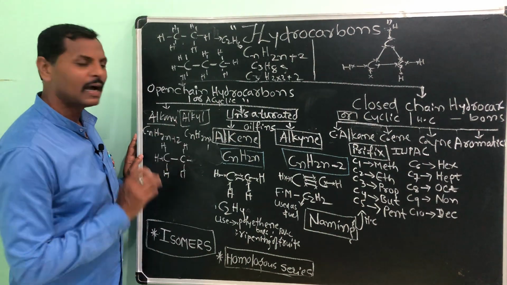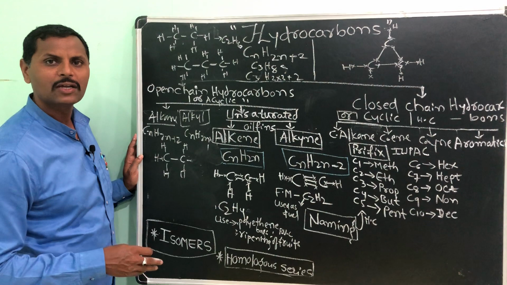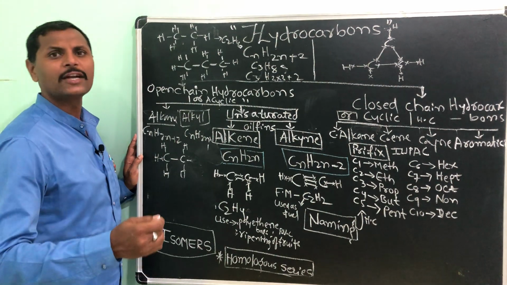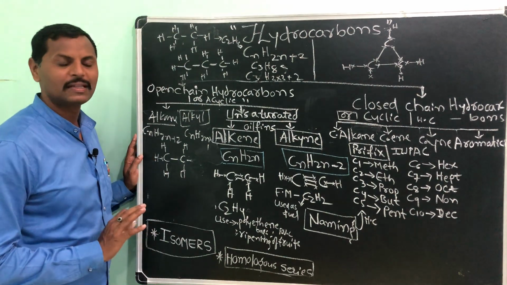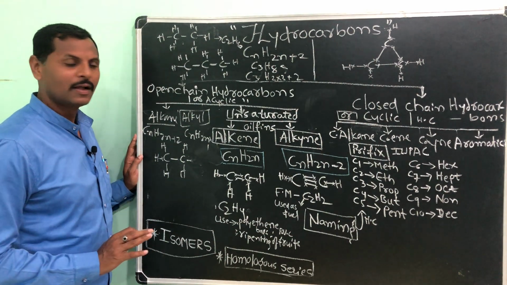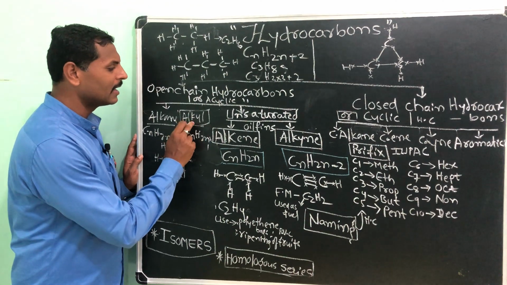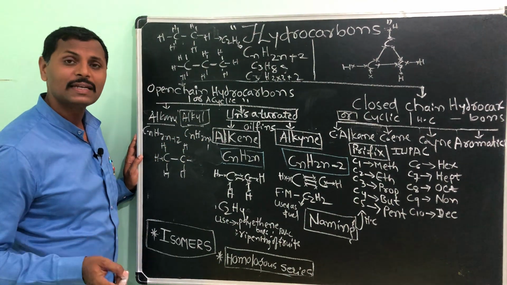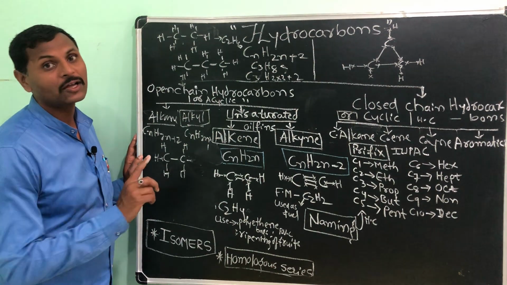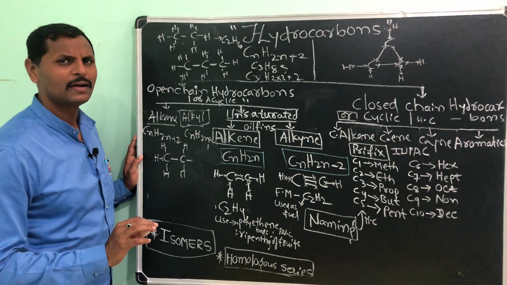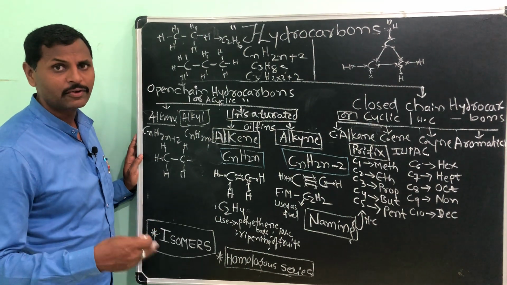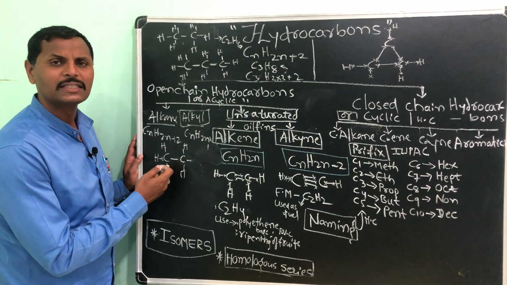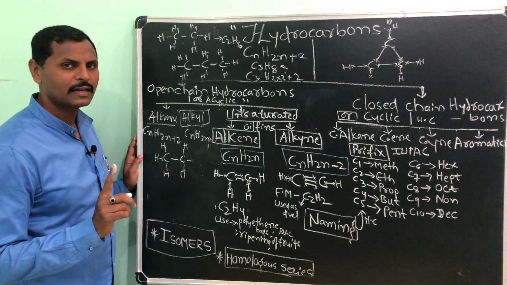Then it becomes an alkyl group. An alkyl group is simply an alkane with one hydrogen less. It has the same single bonds, and the number of hydrogens is one less than the alkane.